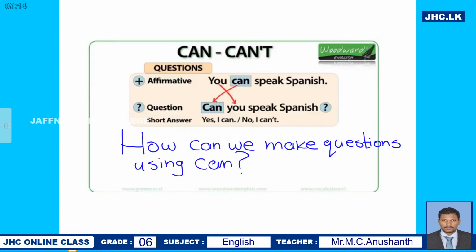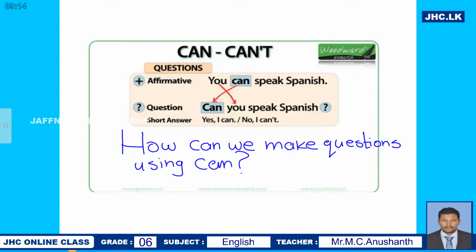The order of the subject changes. If you want to give the answer, you can simply say the short answer, yes, I can. If you are not able to speak Spanish, you can say, no, I can't.